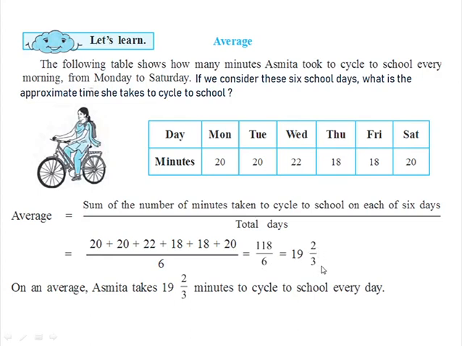So now children, you will see that the answer you are getting is not a whole number. It is a mixed number. So here the average can be a mixed number, but the time that you are calculating should be a whole number. So on an average, Asmita takes 19 and 2 upon 3 minutes to cycle to school every day.